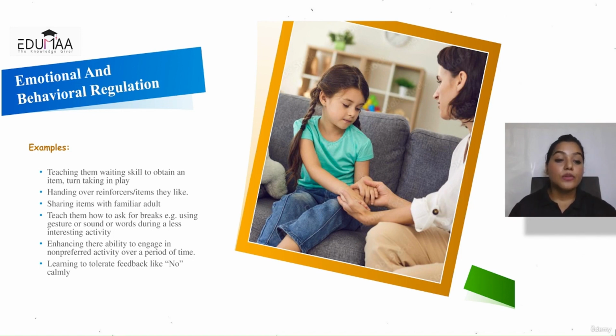And then learning to tolerate feedback like no. If an adult says no, you're able to deal with that calmly. So you're able to regulate as a child your emotions and behavior. Probably communicate if you have a specific need or desire. Share that. That will help the child regulate their emotions and not display a specific maladaptive behavior, and that leads to them adjusting effectively to their environment, enhancing their learning process, which is our basic aim. So that's very important. Emotional and behavioral regulation is very important at home as well.